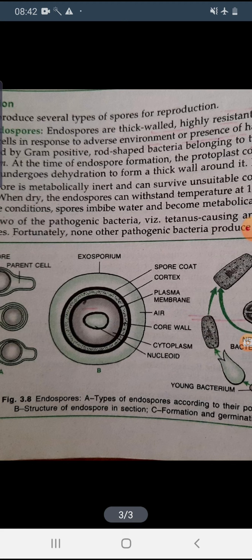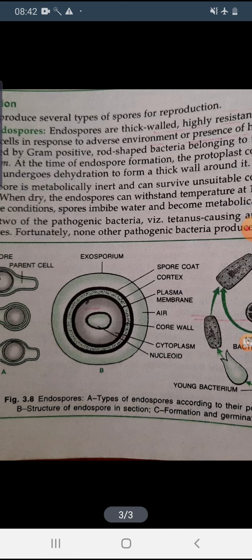Okay, next, that is the structure of the endospore. First you see that outside there is the exosporium. Okay, so in the middle, the big one, that is the nucleoid. After that, the cytoplasm is there. Next, the core wall or the cell wall, which this bacteria forms during this unfavorable condition. And after that, there is the spore coat, the spore cell wall.